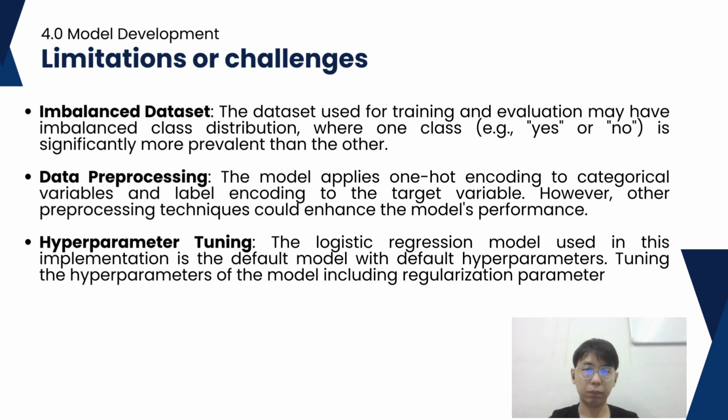Second, the data preprocessing. This means that the model applies one-hot encoding to categorical variables and label encoding to the target variable. However, there may be other preprocessing techniques that could enhance the model's performance, including scaling numerical variables or exploring different encoding strategies.